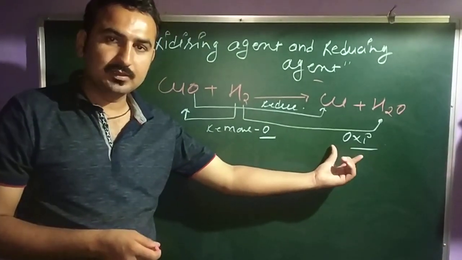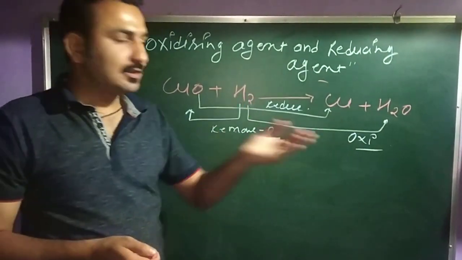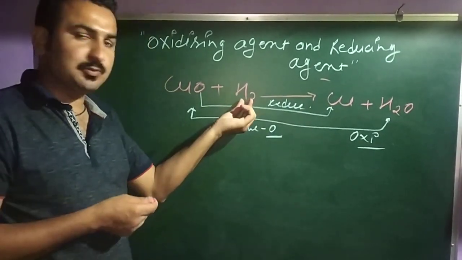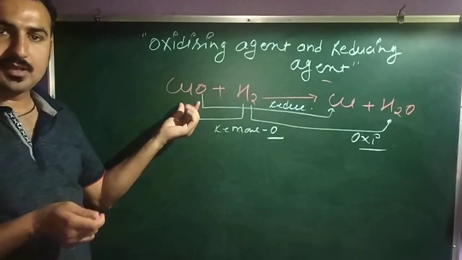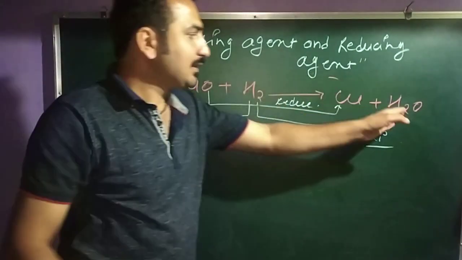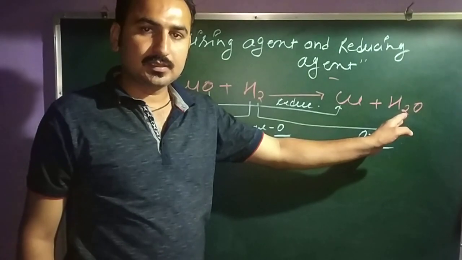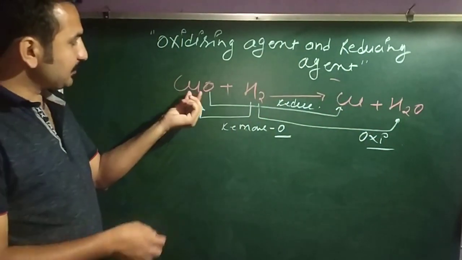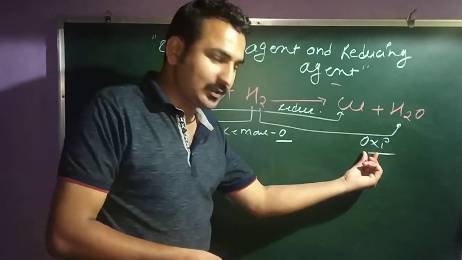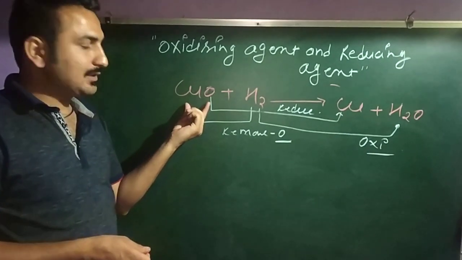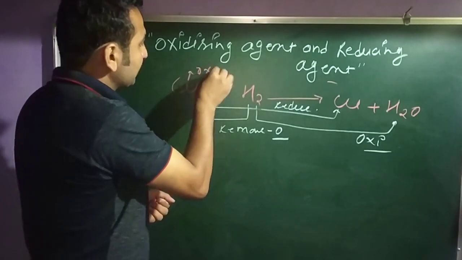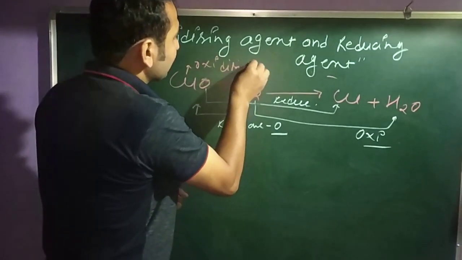This is undergoing oxidation. Why? Because H2 is gaining the oxygen and becoming H2O. And who provides the oxygen to H2? This copper oxide. This copper oxide is providing oxygen to hydrogen. That's why this hydrogen is becoming H2O. Clear? If this copper oxide is providing oxygen to this H2, and H2 is going under oxidation, so this copper oxide is called the oxidizing agent.